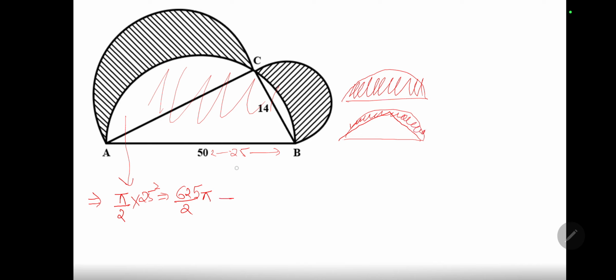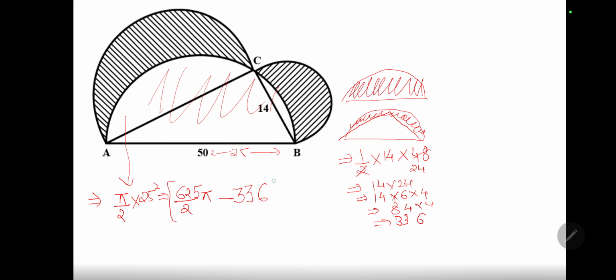So I'm going to subtract, and what is my triangle area? Triangle area would be half into base, which is 14, and the height I found in the earlier slide is 48. So if I multiply half by this, it will become 24. So this is 14 into 24. My simple trick would be to just take out 6 4s are 24. Okay, this will be very easy. 6 4s are 24, 6 7s are 42, 8 into 4 is equal to 32, 4 4s are 16, 36. So 336 square unit is this area. I'm going to subtract this area.